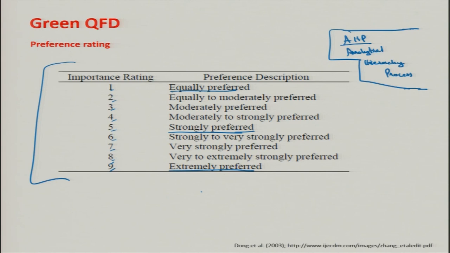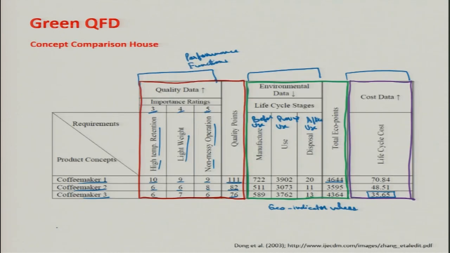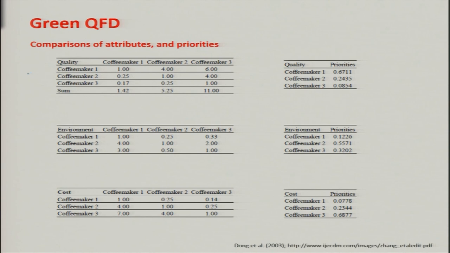For comparing coffee makers in terms of quality attributes, the quality points documented in the quality room were used. And for environmental and cost comparison, the green room and cost data, this environmental and cost room data, were used. Then they developed these comparisons. This is for quality, this is for environment and this is for cost.